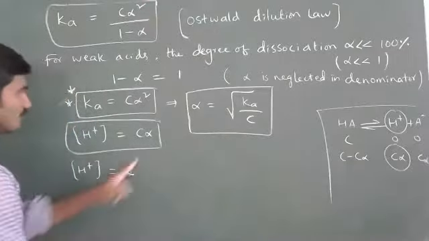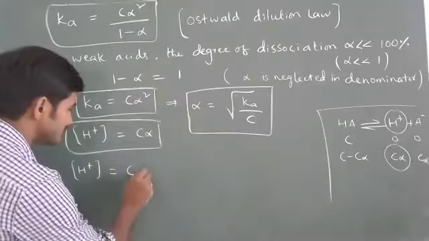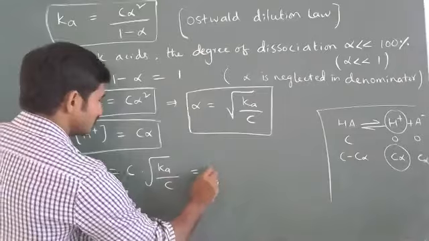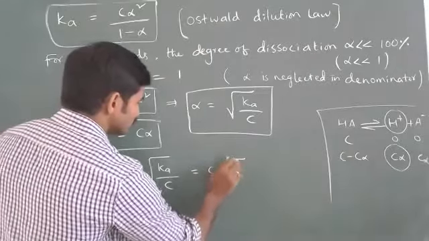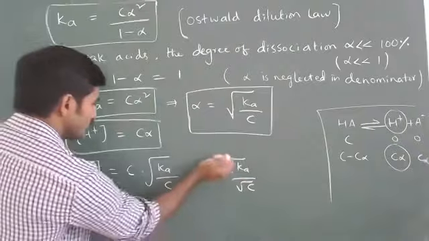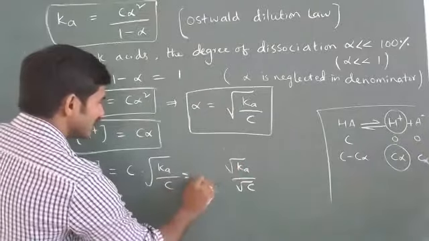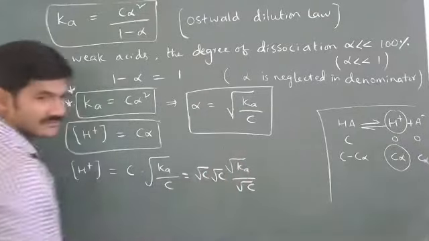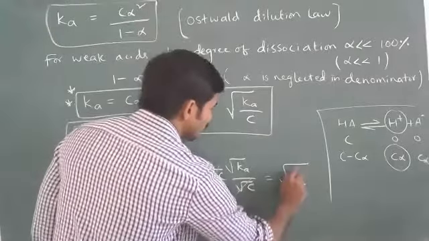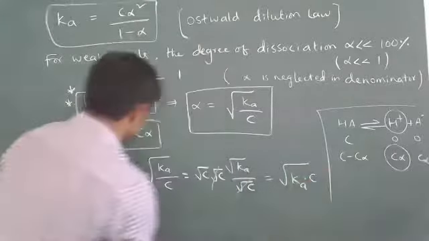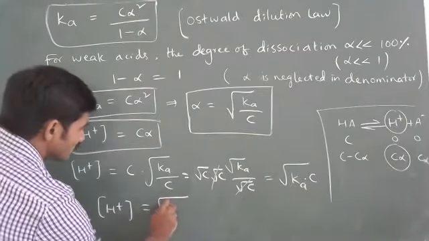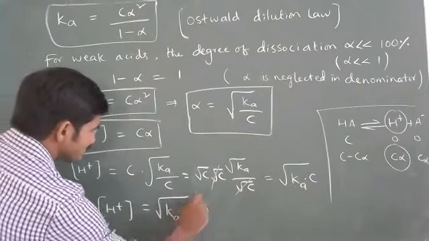So H plus is C alpha, and alpha is always root of Ka by C. So I write C into alpha value, root of Ka by C. So this expression, what can I write? C into root Ka by root C. C I can write as root C into root C. Right? So these two get cancelled. Remaining is root of Ka into C. Therefore, H plus concentration will be taken as root of Ka into C.